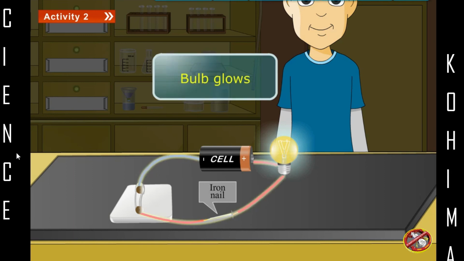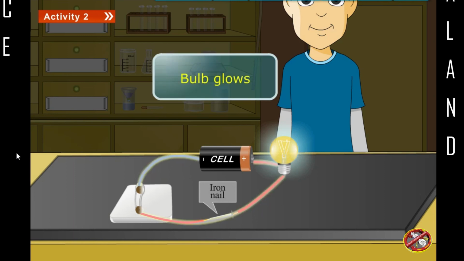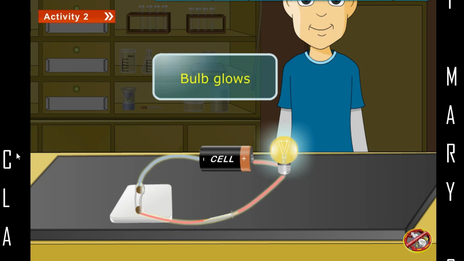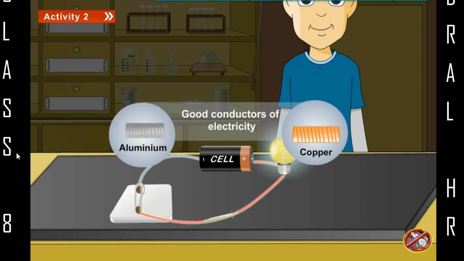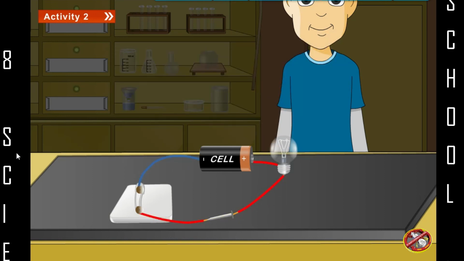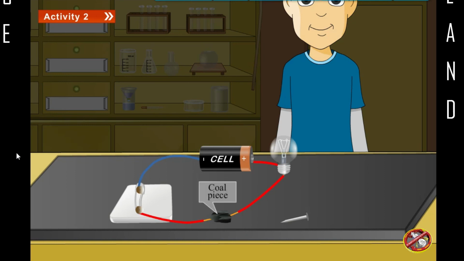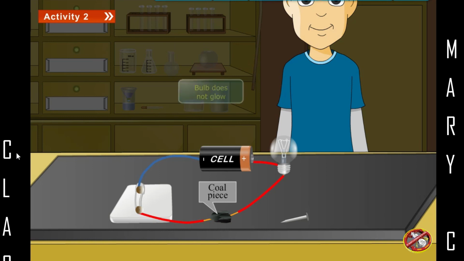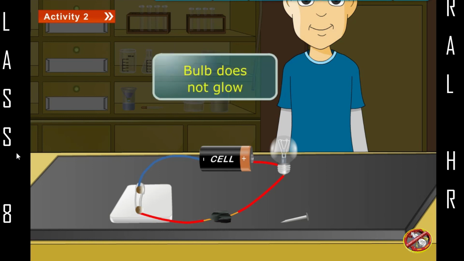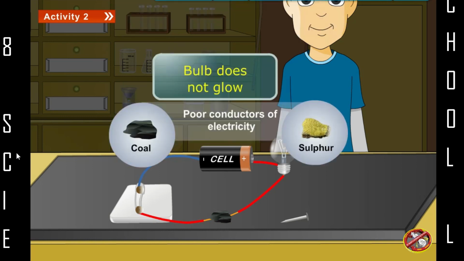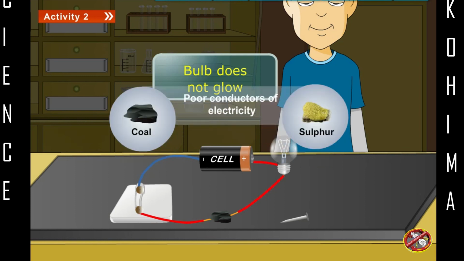We will notice that the electric bulb also glows in case of materials made of aluminium and copper. We connect a coal piece in the circuit. We notice that the electric bulb does not glow. Similarly, the bulb does not glow in case of sulfur also.